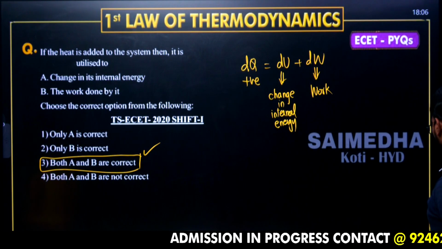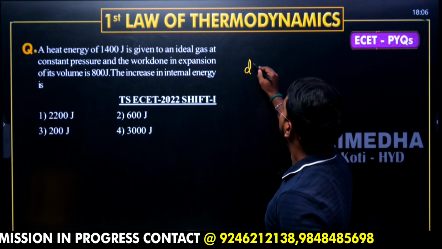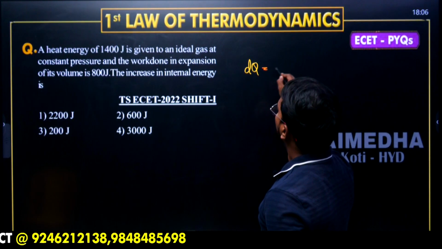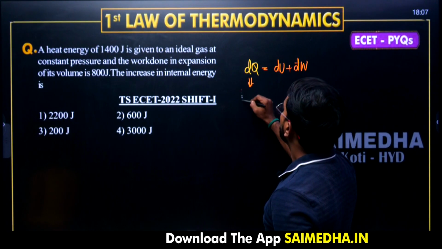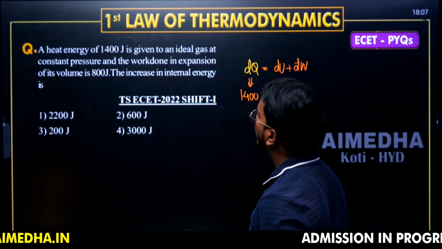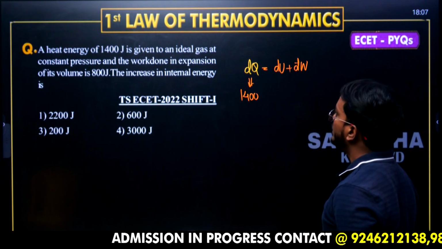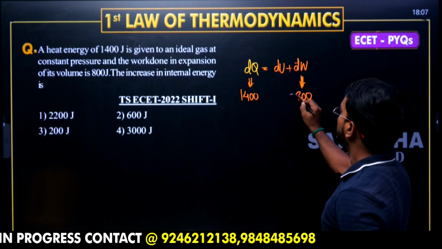The next question given over the board is heat of 1400 joules is given. Ideal gas at constant pressure, and the work done in expansion of its volume is 800 joules. Work done is 800 joules.